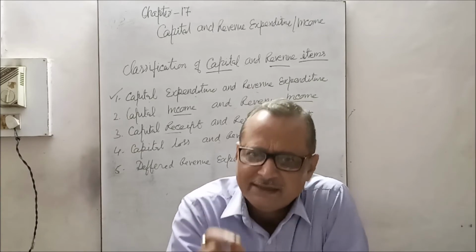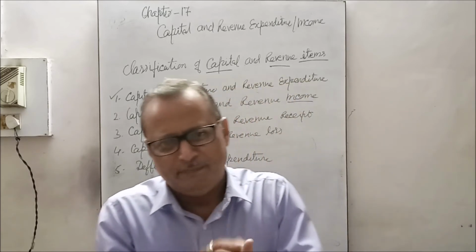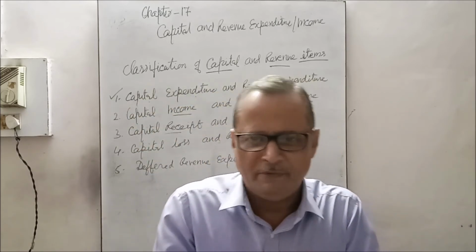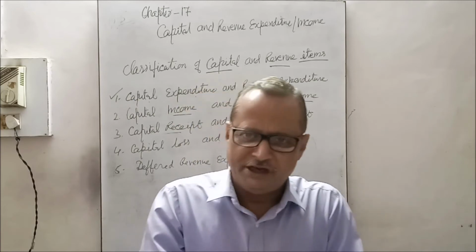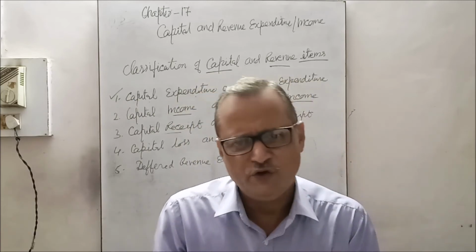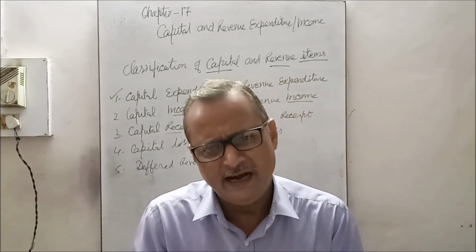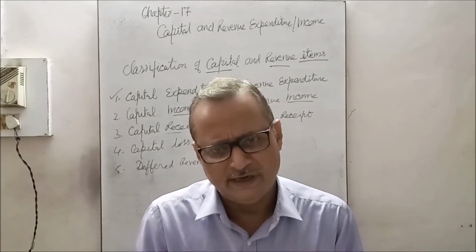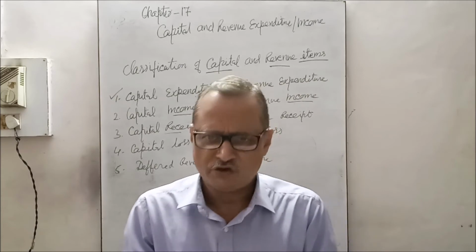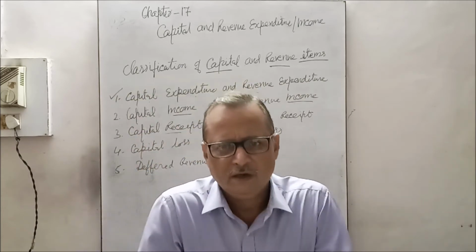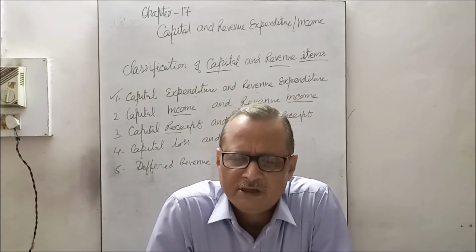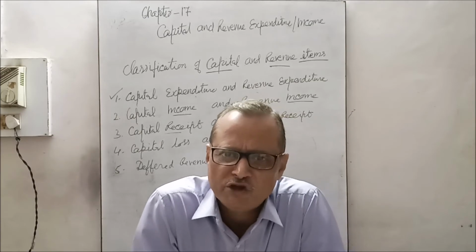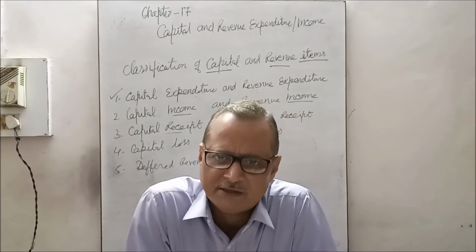In operation, that is operating expenses: salary paid, electricity bill paid, telephone bill paid, stationery expenses, all these are called revenue expenditure, which are needed in day-to-day operation of the business, transaction of the business. Now understand the basic distinction between revenue expenditure and capital expenditure.